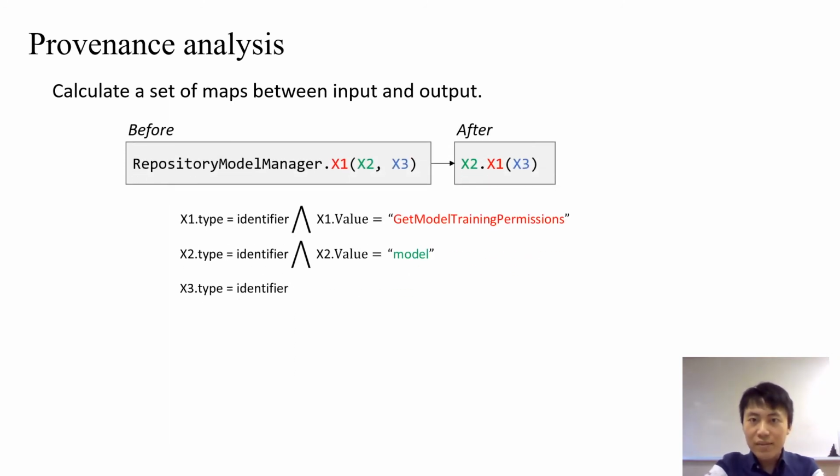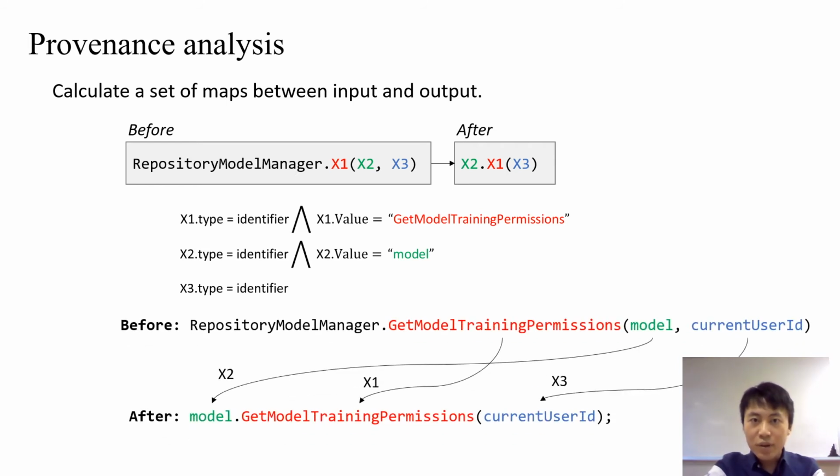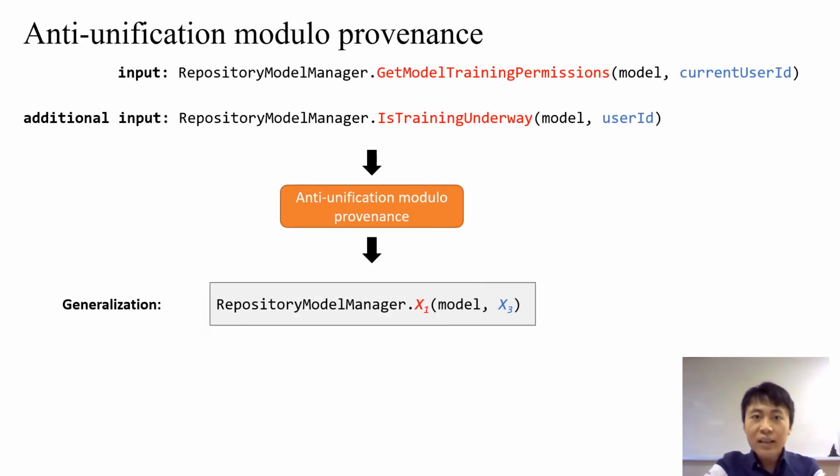Recall that we have synthesized a transformation. Actually, we could easily extract the input-output fragment mapping from the transformation program. In the running example, we have three maps, which correspond to x1, x2, and x3. Then we use anti-unification modulo provenance to find a generalization of the input and additional input. Basically, the anti-unification algorithm compares the elements of two inputs and substitutes the different elements with a hole.